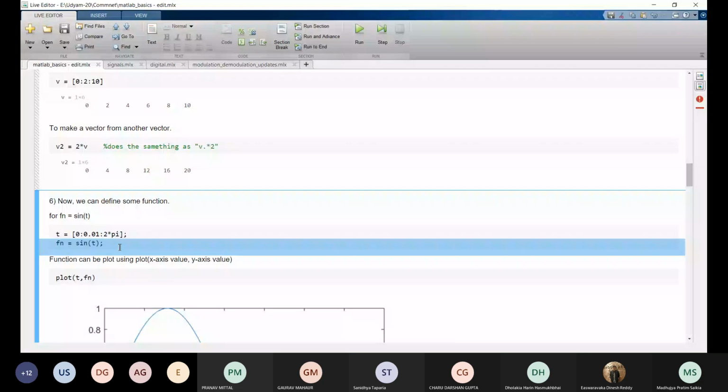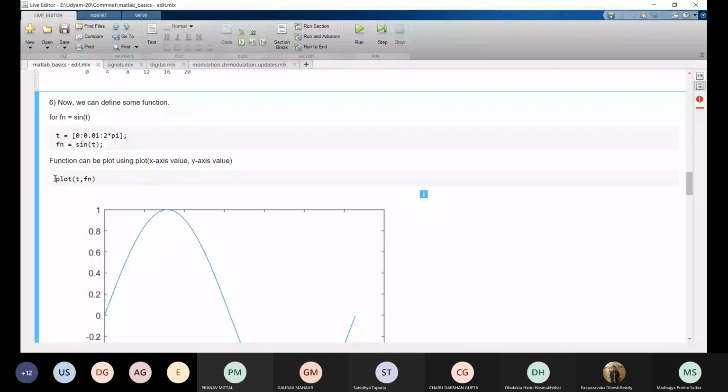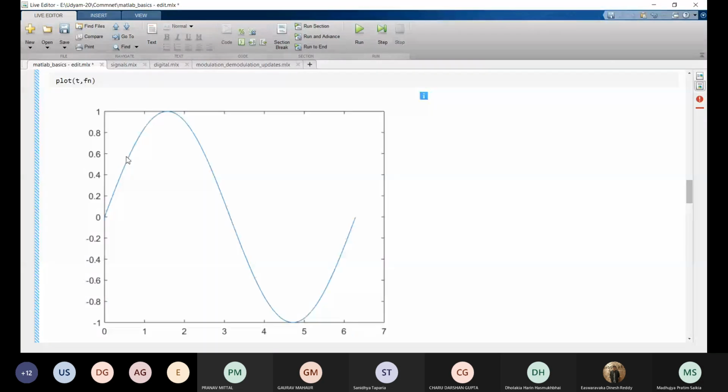We can see the output here. Yeah, so this is sine t, right? From 0 to 2 pi. We can see the plot here, right? Okay, moving on.